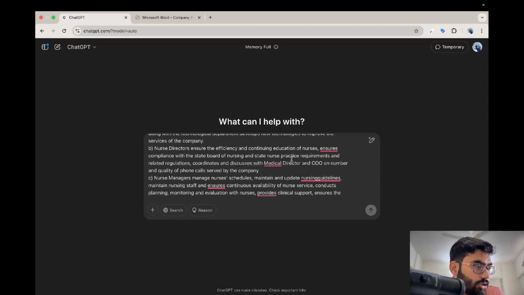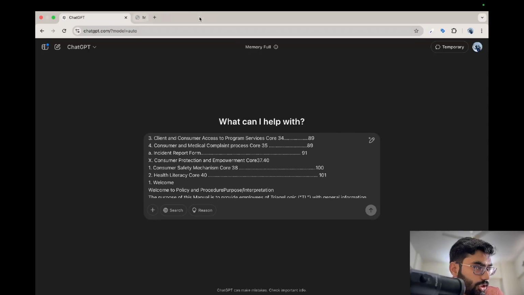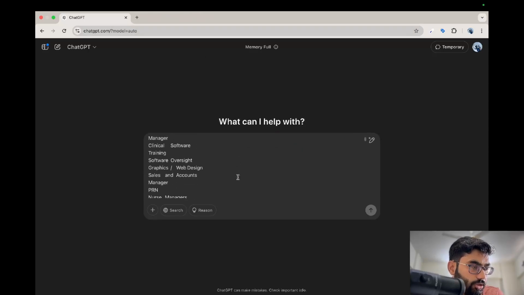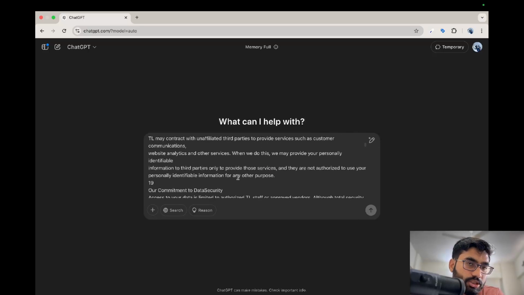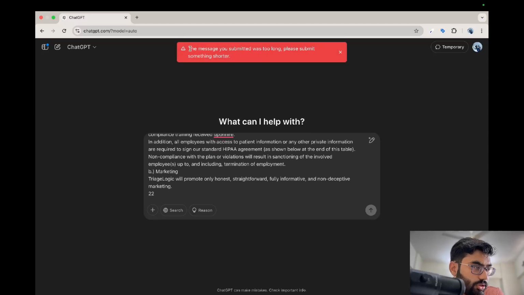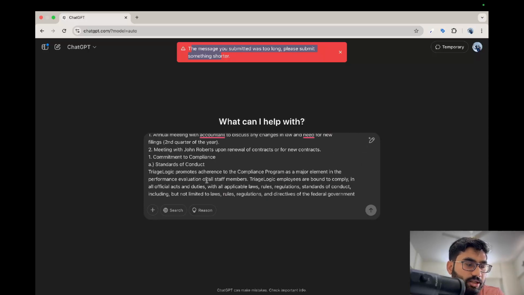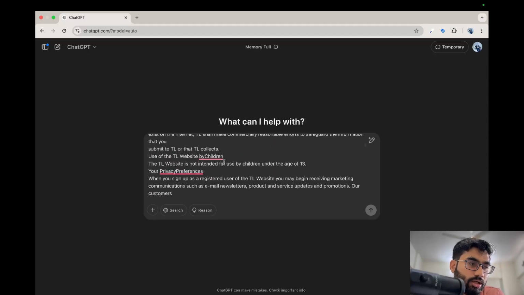Consider this particular text. This is a company policy document that I have copied from the internet and pasted into ChatGPT. When I say ChatGPT, you can consider any type of model. So if I hit enter here, you see that the message we are submitting is too long. Ideally we should not do this, because if we provide this type of large content again and again, it will consume too many tokens and incur too much cost, so we should ideally avoid it.